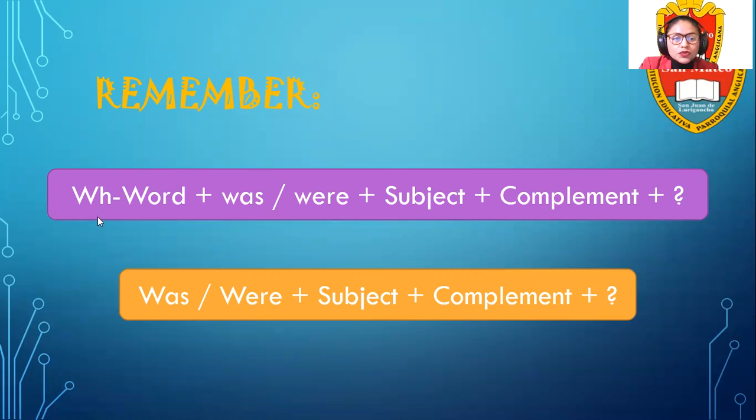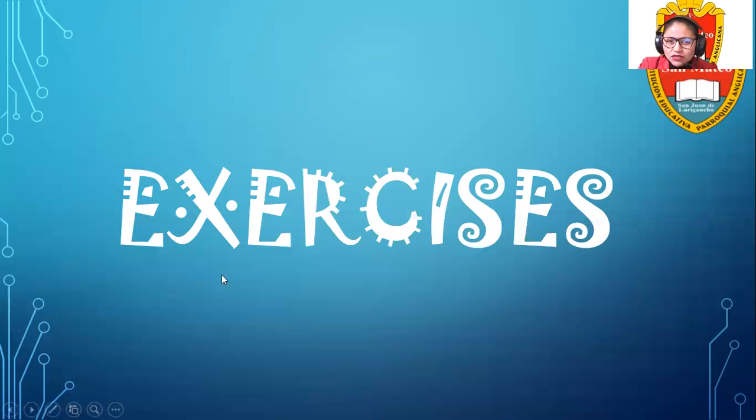That happens when we have a question word, but what about the other case when we don't have a question word? We start with was or were plus the subject plus the complement and finally the question mark. Okay, so let's do more exercises about the structure and the uses of these questions with was or were.